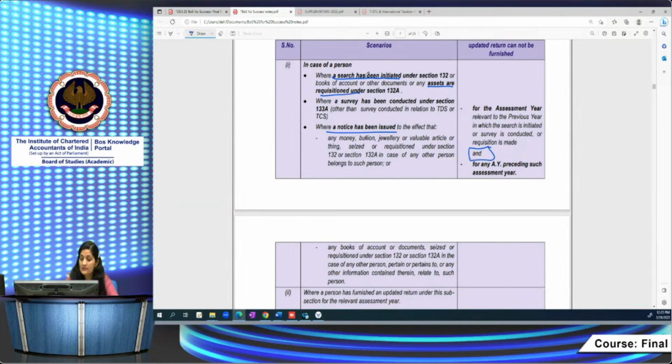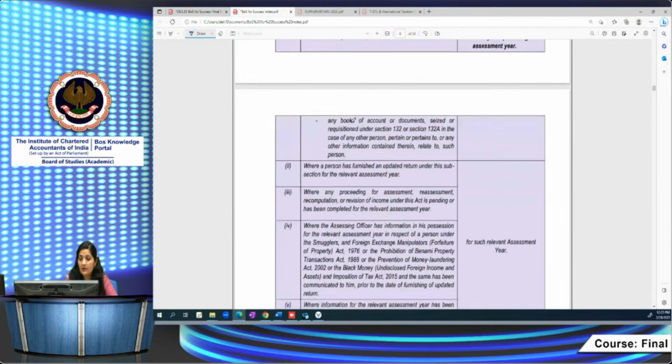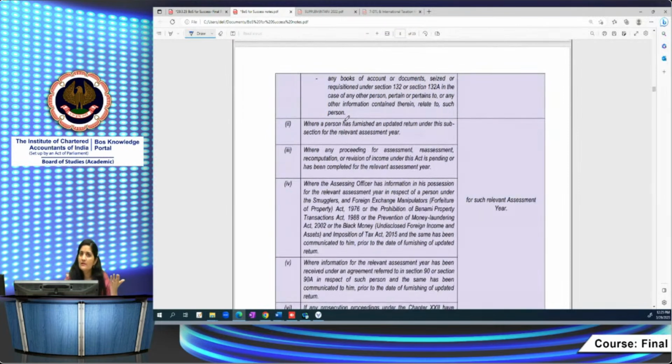In other cases, what are the other cases? Where a person has already furnished an updated return of income for the relevant assessment year, then for the same assessment year you cannot again furnish the updated return, right? That person cannot furnish its updated return again for the same assessment year.